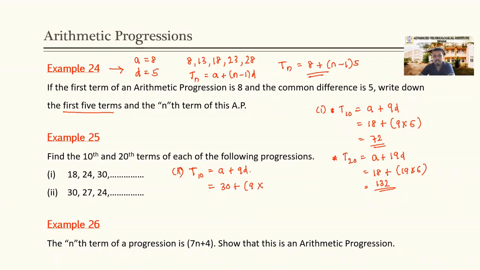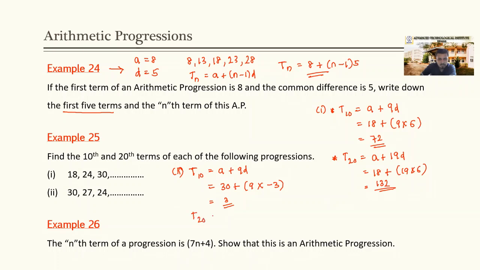What is the value of d here? What is the common difference here? Yes, that is minus 3. See, 27 minus 30, that is minus 3. 24 minus 27, that is minus 3. Therefore, the common difference d should be minus 3. So 9 into minus 3, that is minus 27. So 30 plus minus 27, that should be 3.